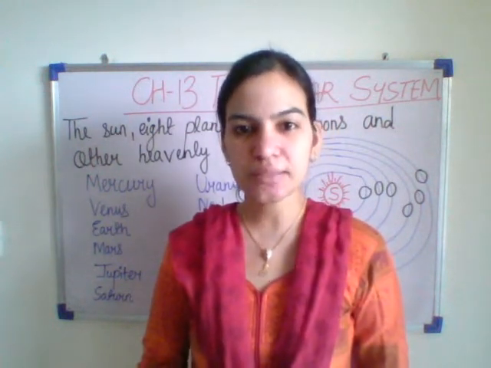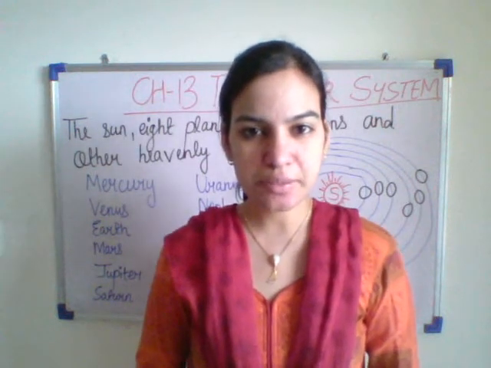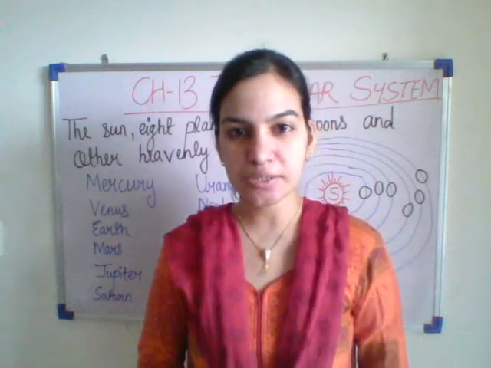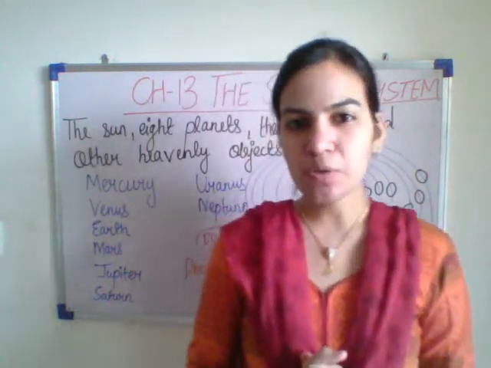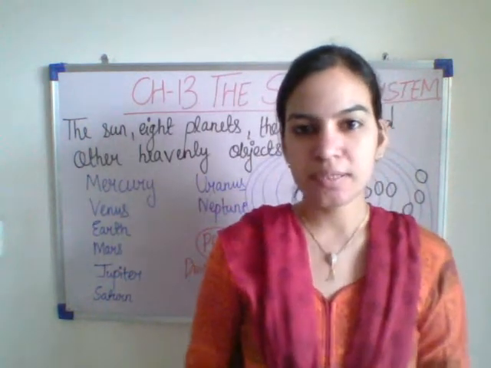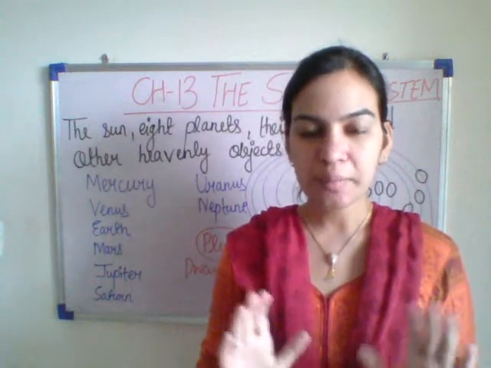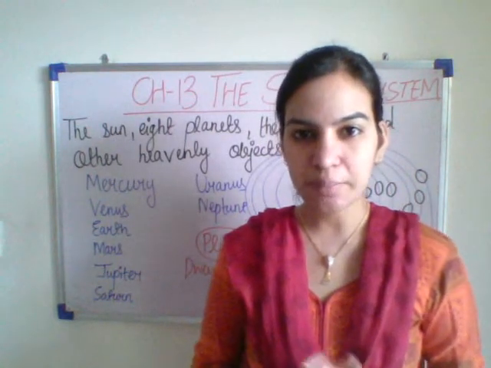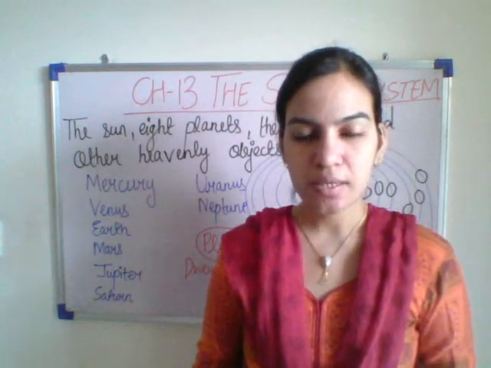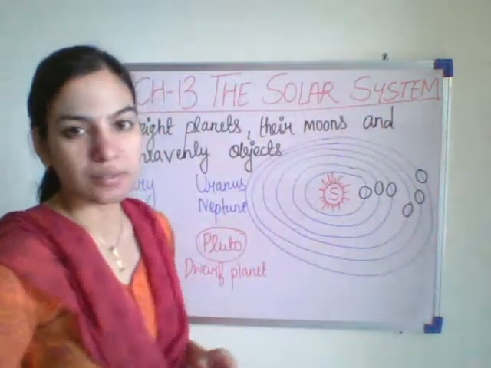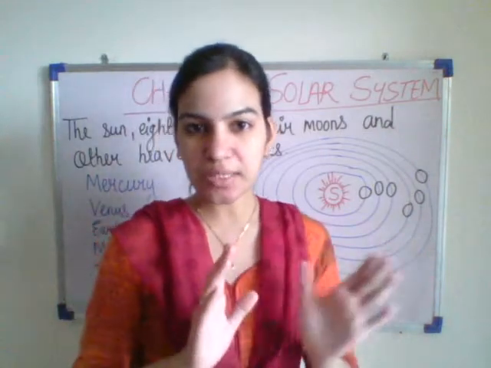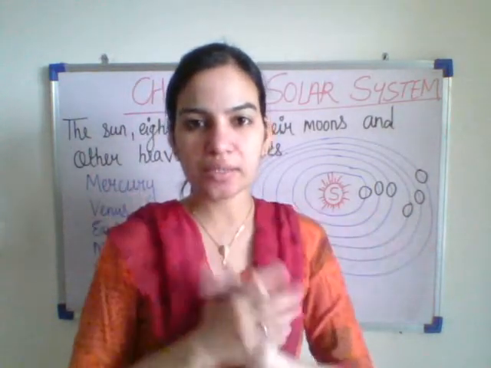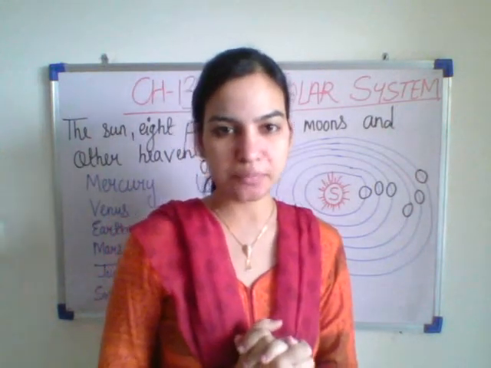Now in today's class, we will be starting the new chapter, chapter number 13, the solar system. First of all, what is a solar system? The sun. How many planets are there in total? 8 planets. So the sun, 8 planets, moon and heavenly objects which are present in the space, all together are known as the solar system.